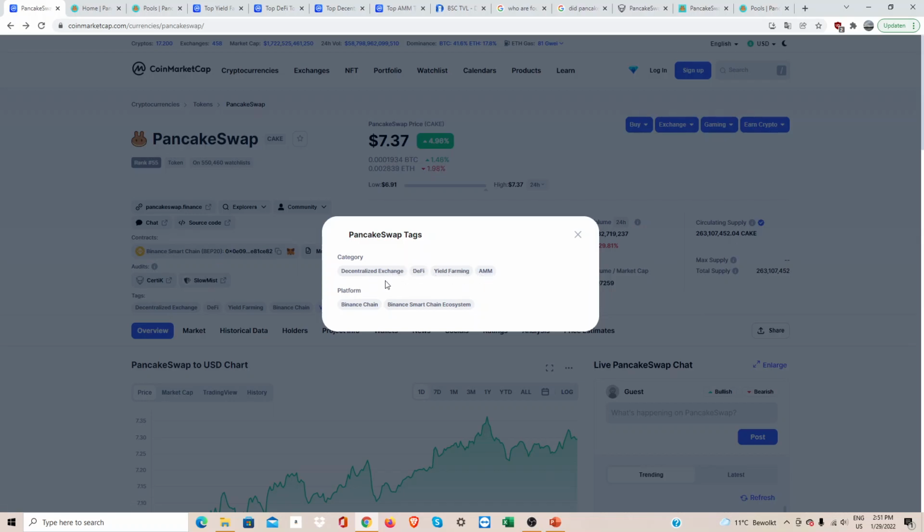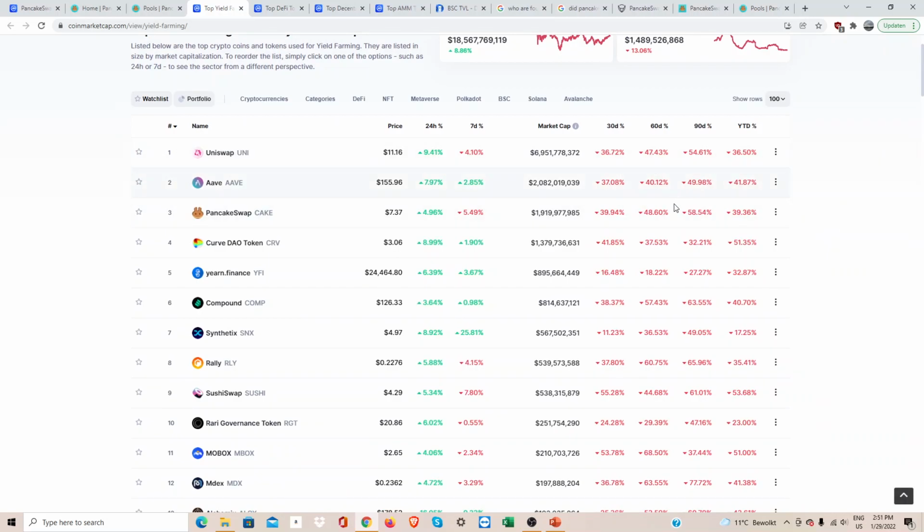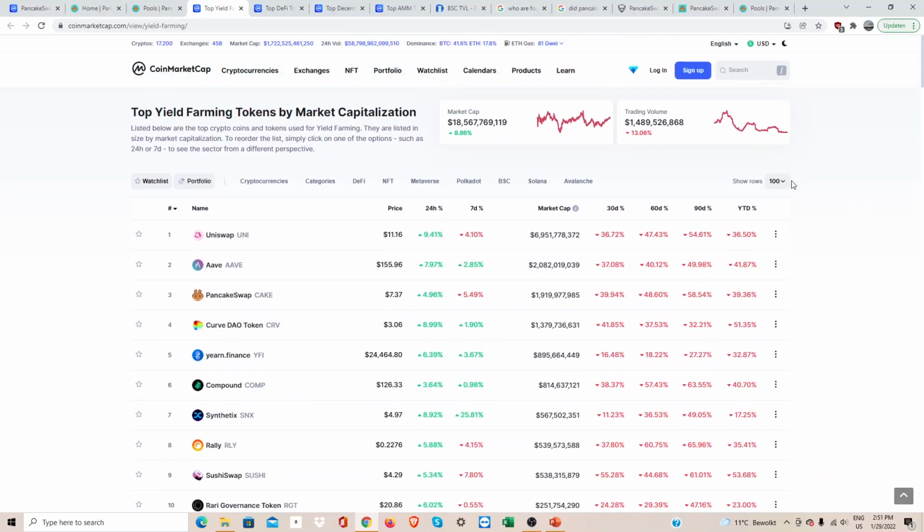Let's just click one of them. I already opened these four. First off, let's look at yield. We can see that PancakeSwap is third compared to all of them. And we can also see the total market cap is $18 billion. And the trading volume, we can see that the crypto market is not doing so well.